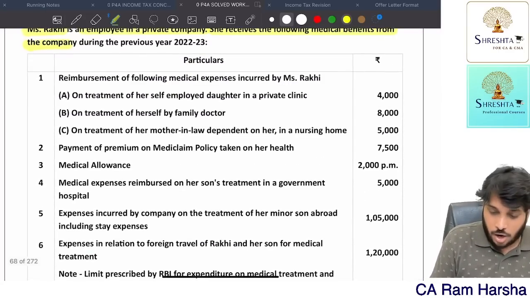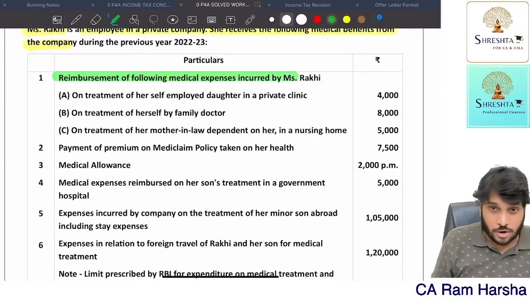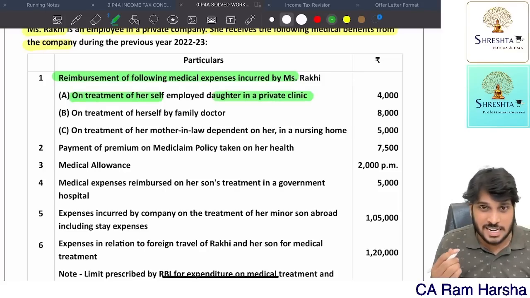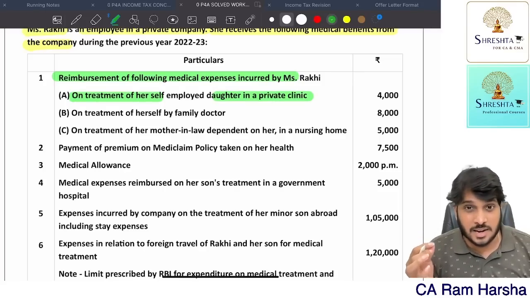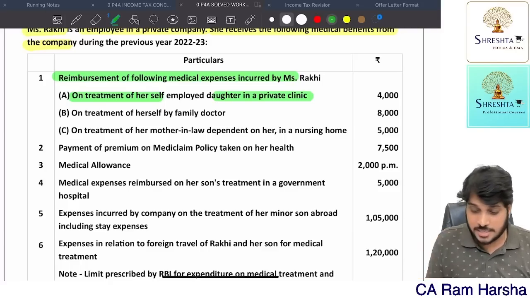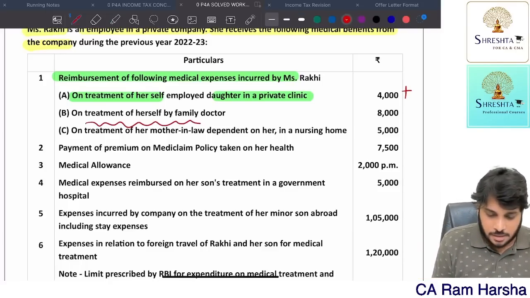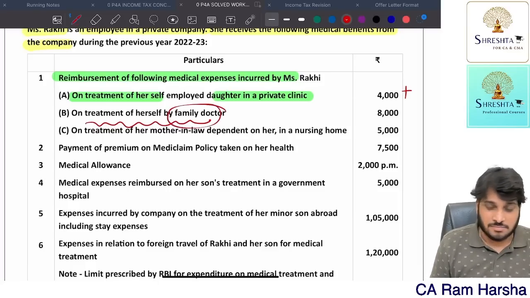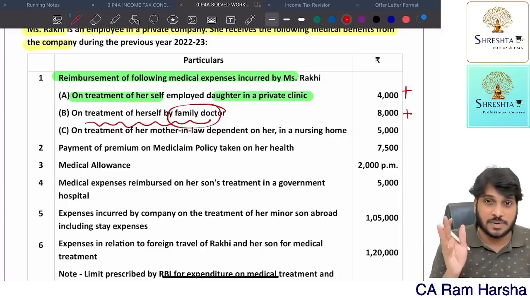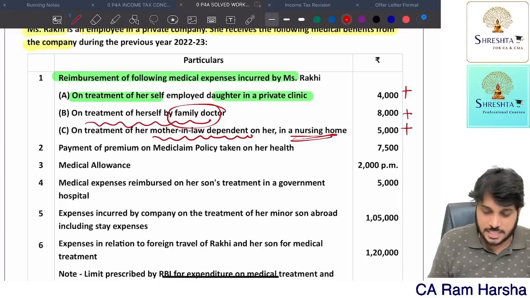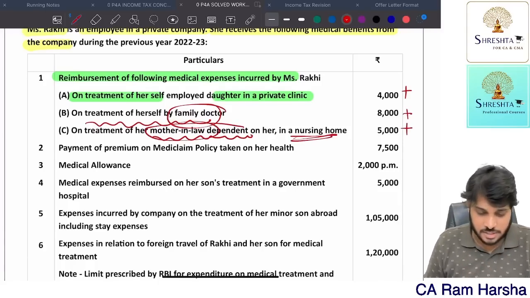Now she got reimbursement for the following. On treatment of herself in a private clinic. If you go and get treatment in a government hospital, prescribed disease, COVID, then only exempt. This is taxable, ma'am. So add it. On treatment of herself by family doctor, again taxable. These reimbursements are all fully taxable. Only if you go to a government hospital or for a prescribed disease or COVID, then only the reimbursement is exempted. Mother-in-law dependent on her in a nursing home, fully taxable. Mother-in-law is not covered at all in the family definition.